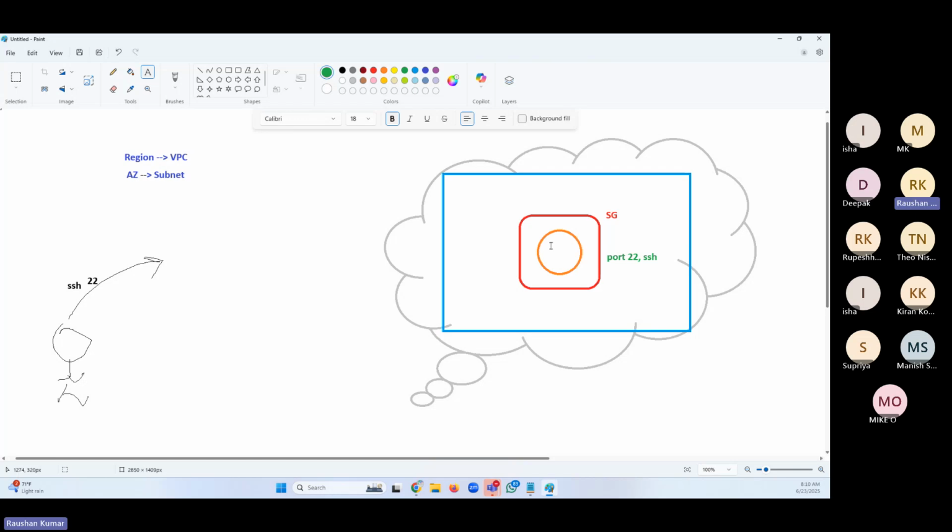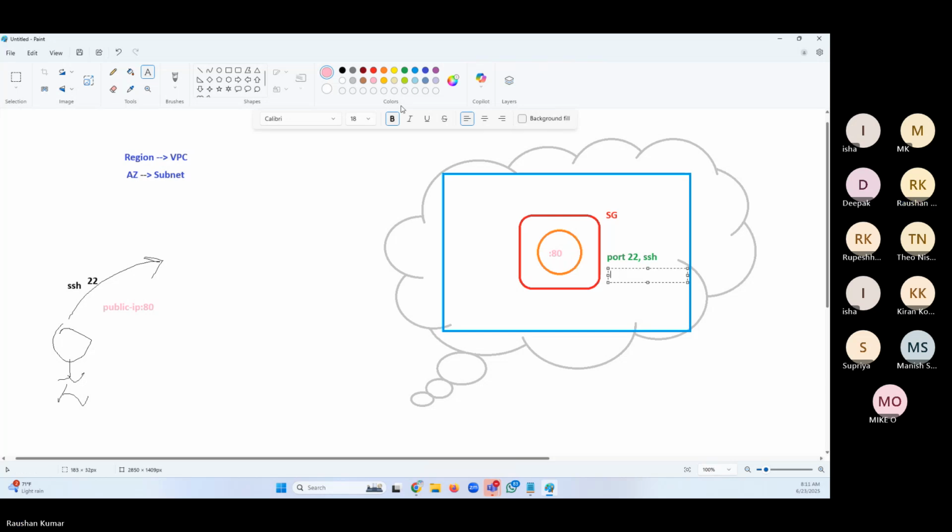If we have installed an application, let's say on port 80, think about it, a web server is running here. We will access the web server using the public IP and the port from my browser. Public IP of the server, port. We will hit this URL from my browser. My request will reach this server. My request will only reach the server when the security group has allowed it.